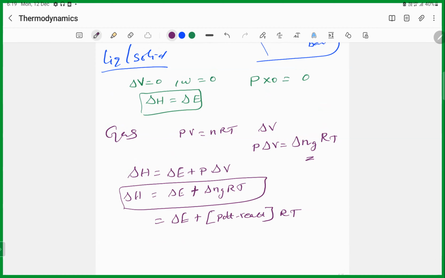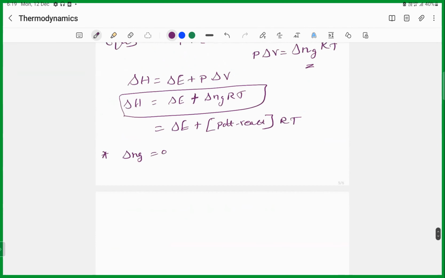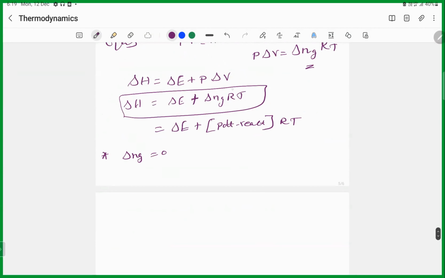Now delta n_g is equal to 0. We can apply. When n_g is equal to 0 means what you will get? This will be 0, na? The whole term will be 0. Then the equation becomes delta H equal to delta E, as for solid and liquid. Suppose delta n_g is negative.